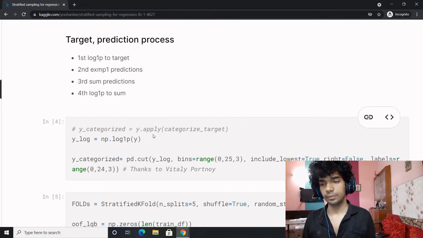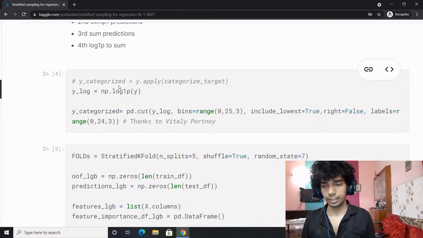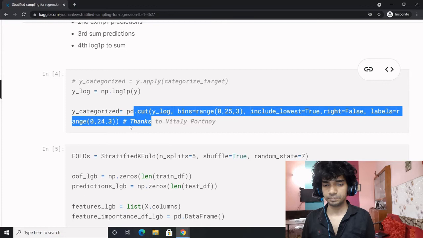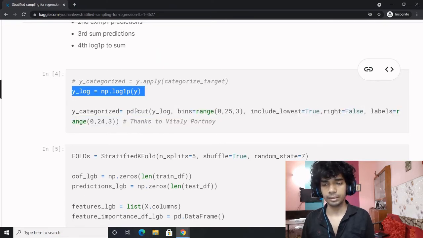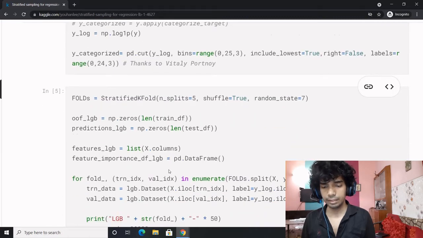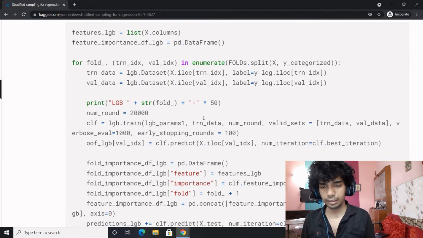So what you're trying to do is apply log1p to the target, then expm1 to the predictions, sum the predictions, and then log1p to the sum. Whatever it is, we have this, then you bin the targets. First you obtain the y log, then you bin the targets. After that you have stratified k-folds. Using the k-fold strategy, you're training the LGB model.